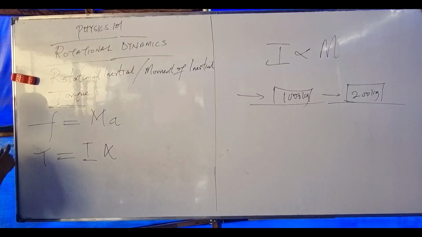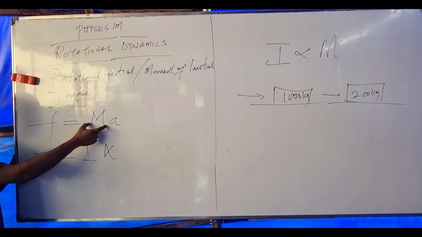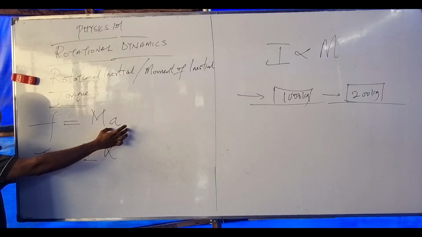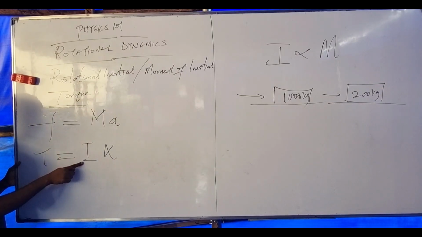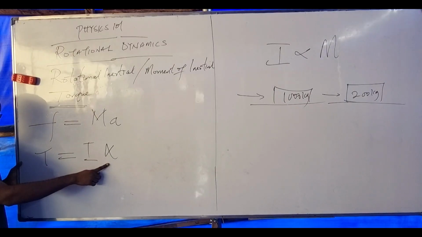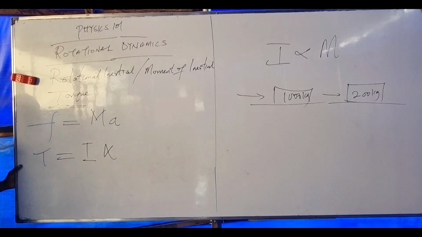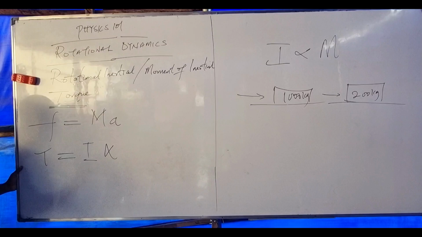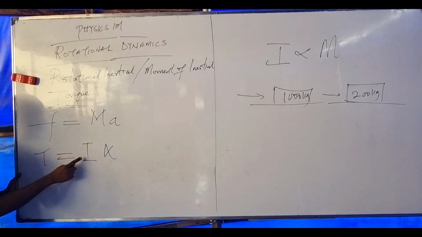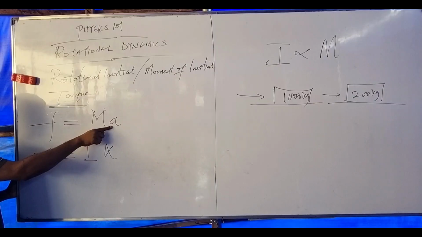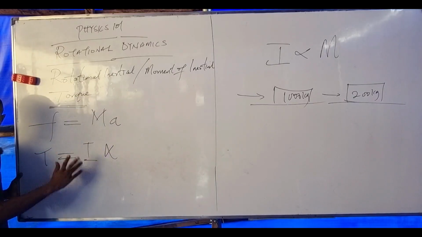This is called force. This is mass. This is linear acceleration. This is torque. This is moment of inertia. This is angular acceleration. That means the equivalent parameter to force is torque, to mass is moment of inertia, and to acceleration is angular acceleration.